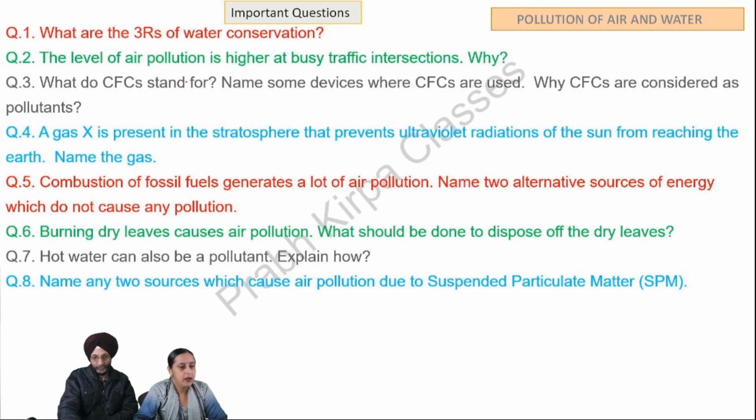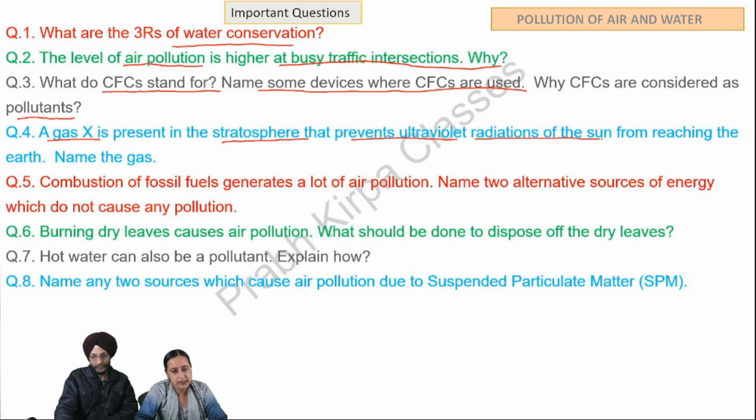Question number 1, what are the 3 R's of water conservation? Question number 2, the level of air pollution is higher at busy traffic intersections. Why? Question number 3, what do CFCs stand for? Name some devices where CFCs are used. Why CFCs are considered as pollutants? Question number 4, a gas X is present in the stratosphere that prevents ultraviolet radiations of the sun from reaching the earth. Name the gas.